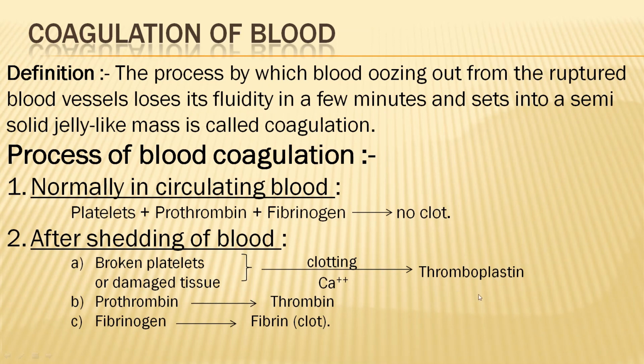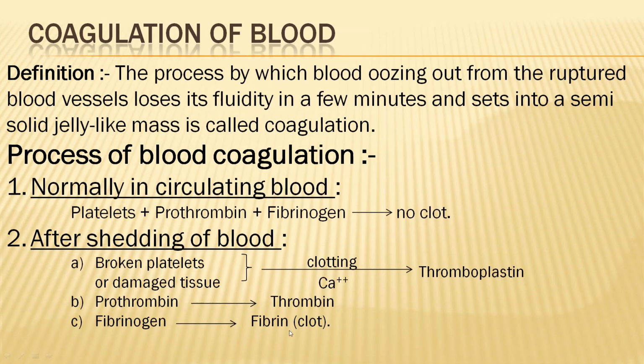This thromboplastin reacts with the protein prothrombin to produce a new substance, thrombin. Now this thrombin in return reacts with another protein found in the plasma, fibrinogen, and gets converted into